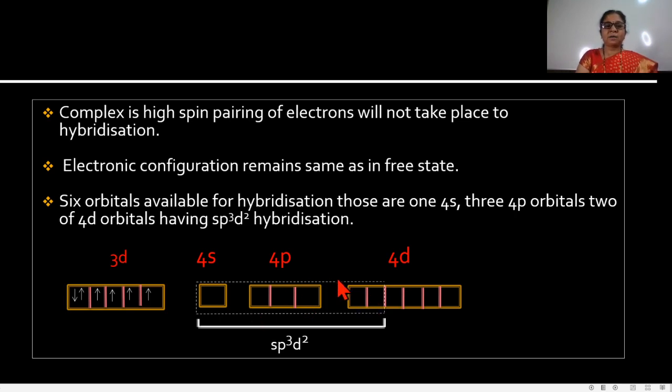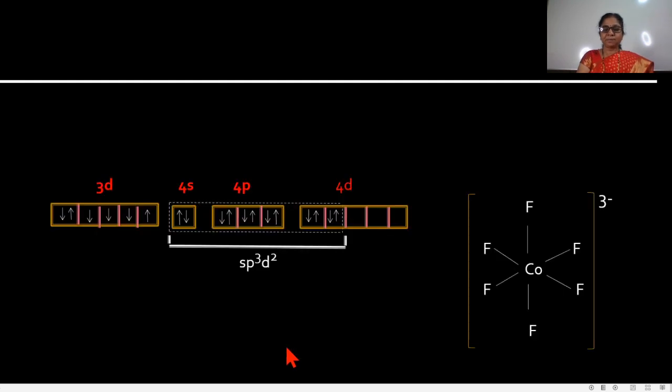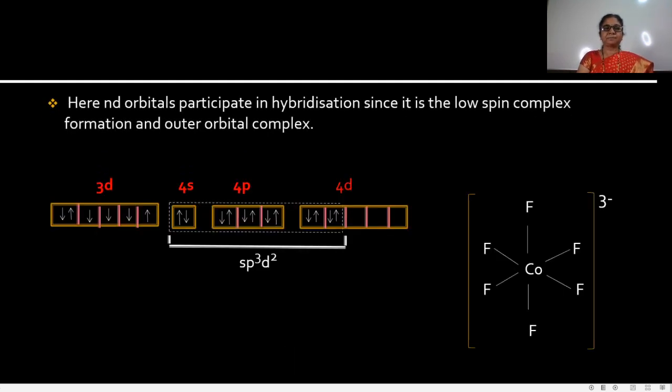These orbitals take part in the hybridization, and the type of hybridization is sp3d2, because one 4s, three 4p and two 4d orbitals take part in the hybridization. That's why the type of hybridization is sp3d2.